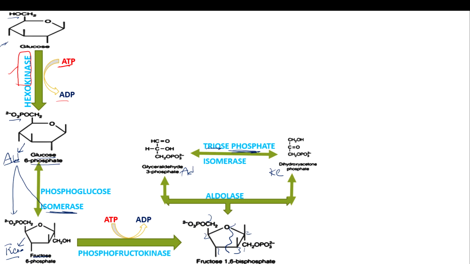And next one, this glyceraldehyde 3-phosphate will be converted into 1,3 bisphosphoglycerate. So that indicates that from here to here one phosphate was added, and also there is a removal of hydrogen in this particular reaction. Two hydrogens will be removed from this step to this step. So the enzyme here was dehydrogenase. Okay, removal of hydrogen is a major step here, and also one more step will be happening.